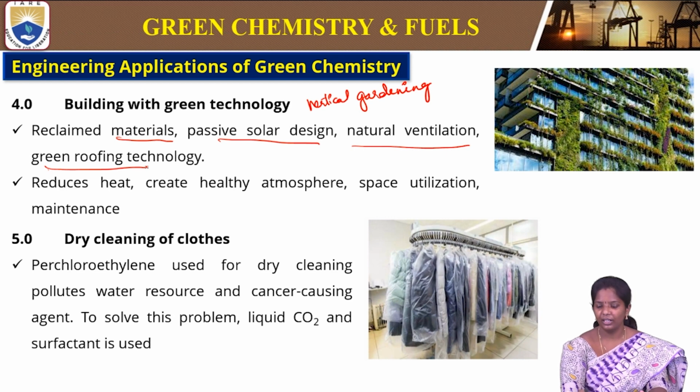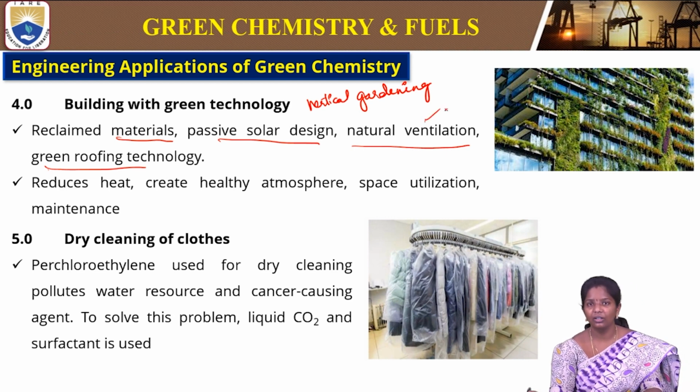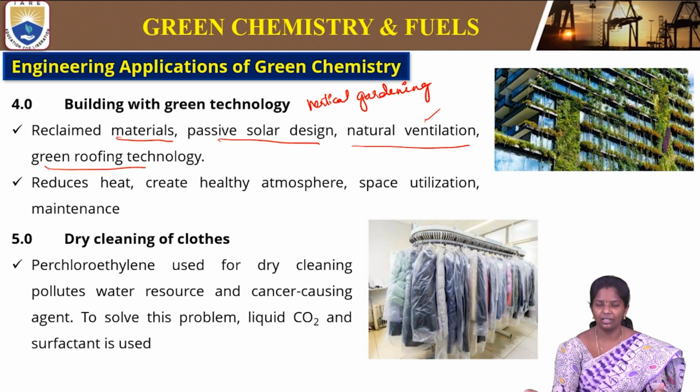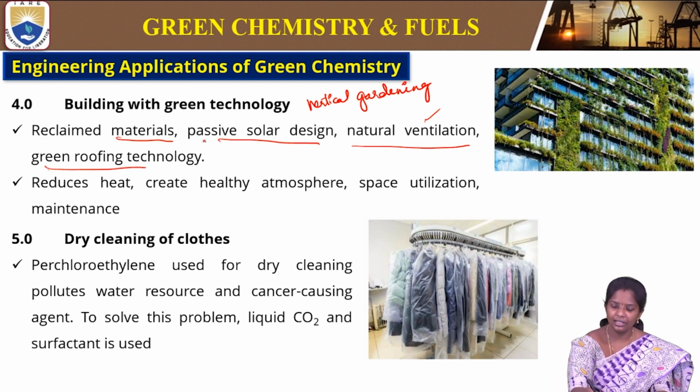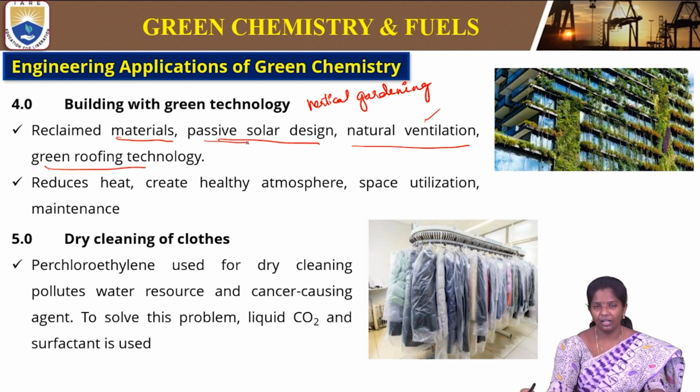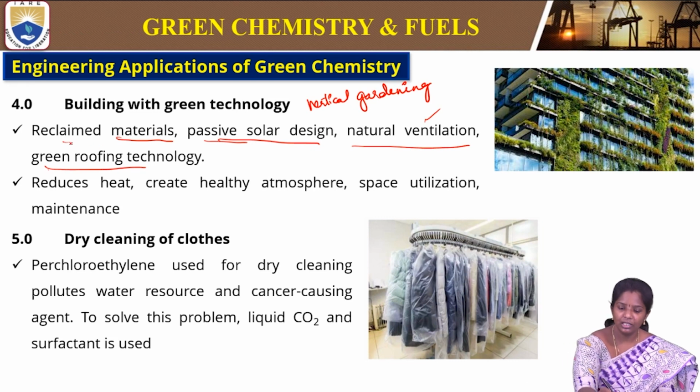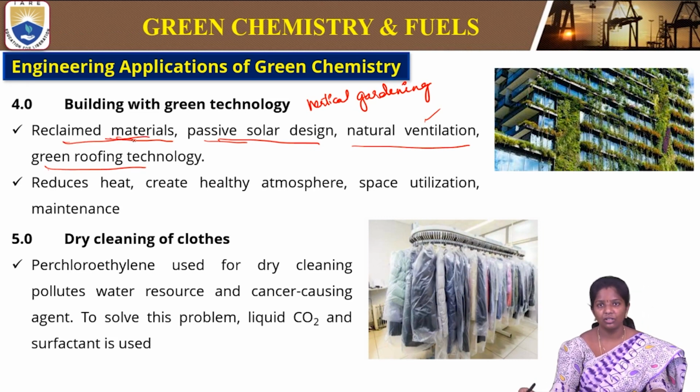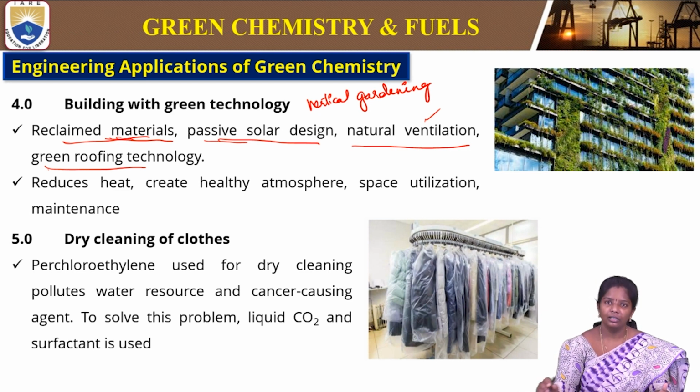So all these, when natural ventilation is used, we need not switch on the fans or air conditioners. Solar design so that the fossil fuels can be protected. Then the materials that we are using from the natural sources will reduce plastic or the other earth materials. So this is how we reduce the depleting materials from the atmosphere or the earth.